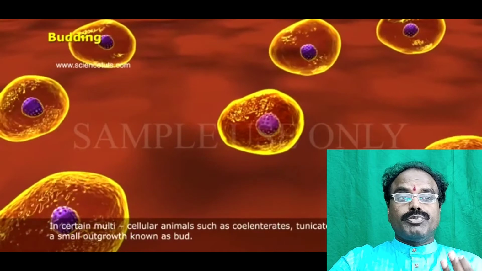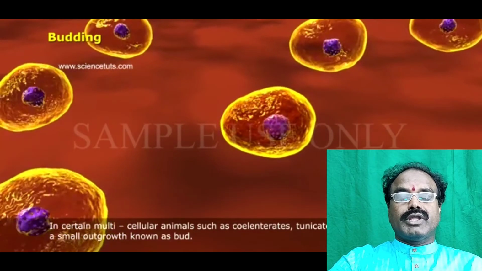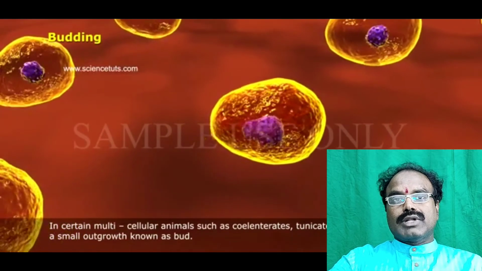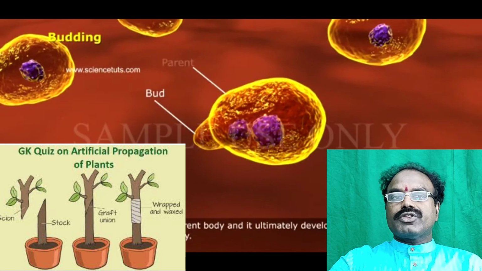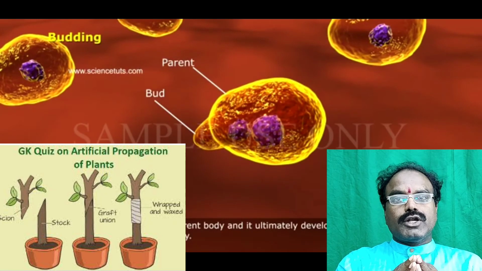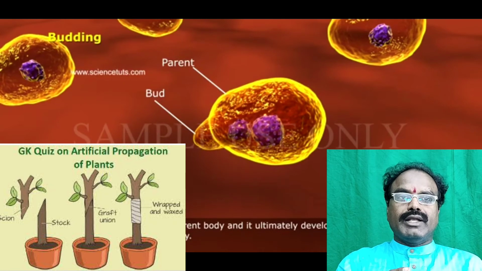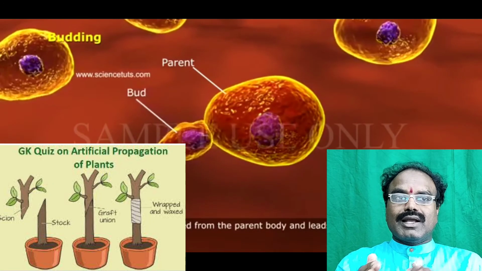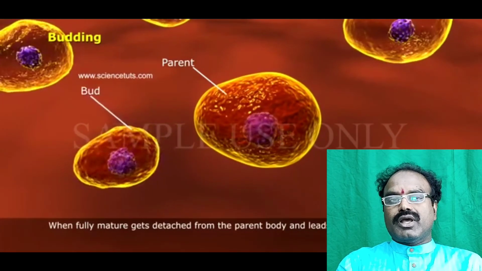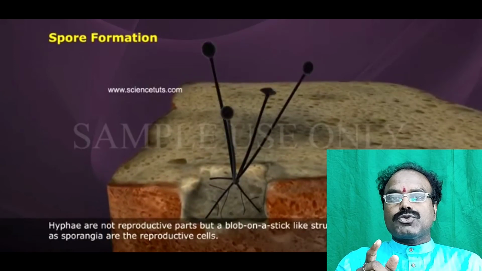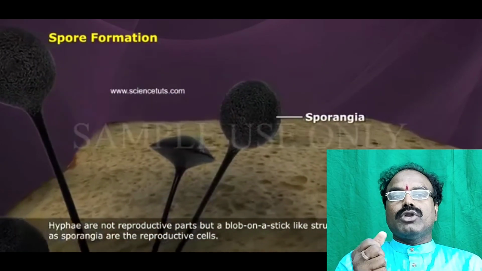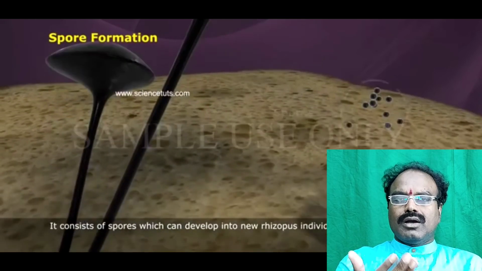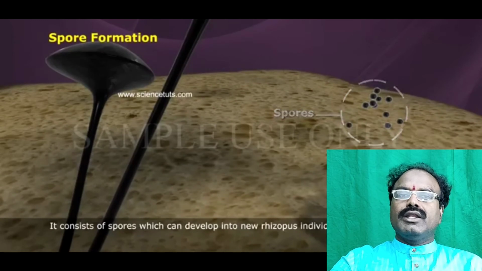Next one is the most important aspect, which we observe in plantations and nurseries: the grafting system. In this process, two plants are joined together, the two stems joined and grow as a single plant. The plant which is attached to the soil is called the stock plant, and the cut stem is called the scion. There is maximum scope of choice to obtain a plant with desirable characters. Example, mango, citrus, sapota, apple, rose. These plants are developed by the grafting technique in our nurseries.